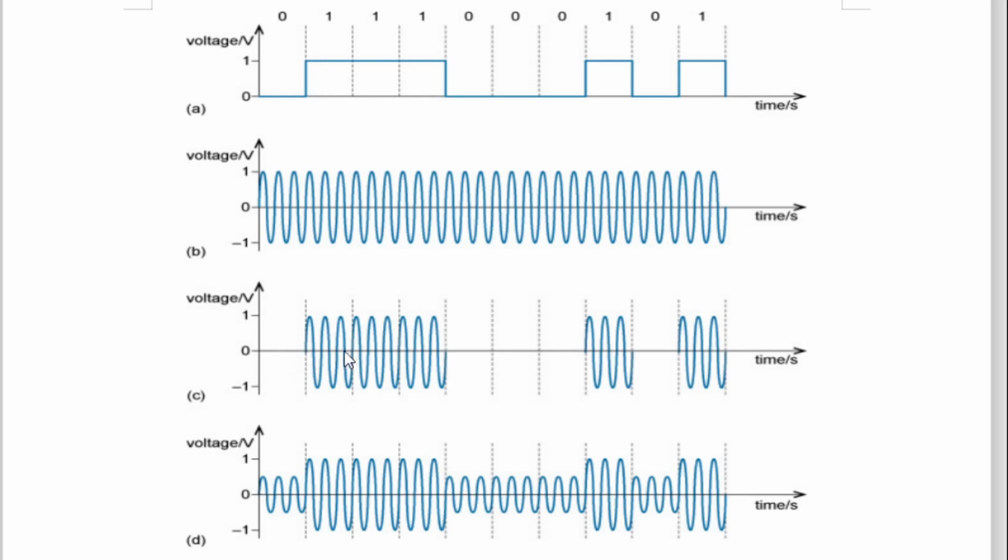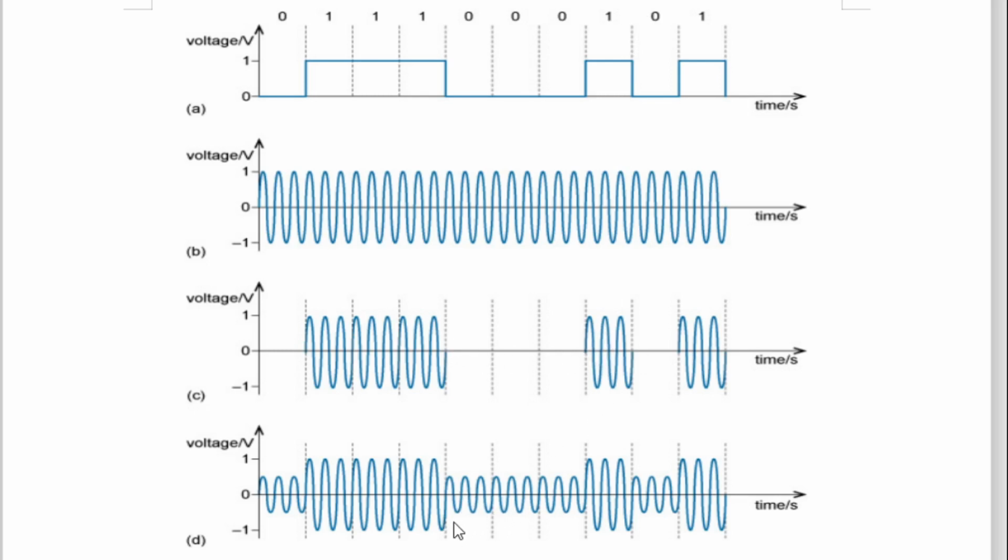Logic 1 is communicated with a high voltage sine wave. And how many ones are there? 1, 2, 3. Here, this time period is repeated how many times? 3 times. So it is understood that there are 3 ones. If it is 1 millisecond each, then continuously for 3 milliseconds we are getting a sine wave of high amplitude. Now here again 0, means the amplitude is shifted from high to 0 directly. So continuously for 3 milliseconds I am getting 0 volt, means 3 zeros. And here logic 1.